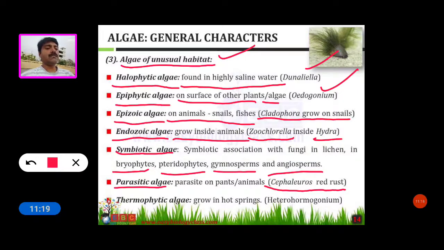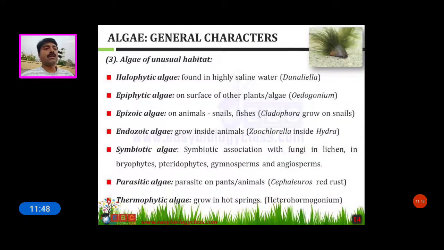It is a parasitic alga. Some algae are thermophytic and grow in hot springs. For example, Heterohormogonium shows the thermophytic nature. So these are the algae of unusual habitats.